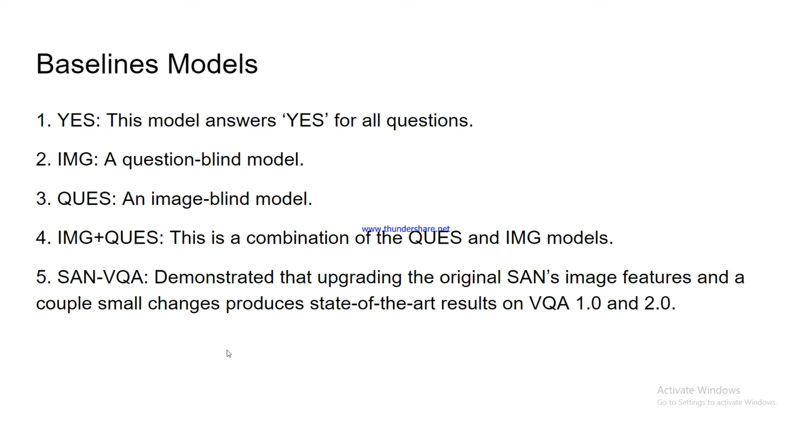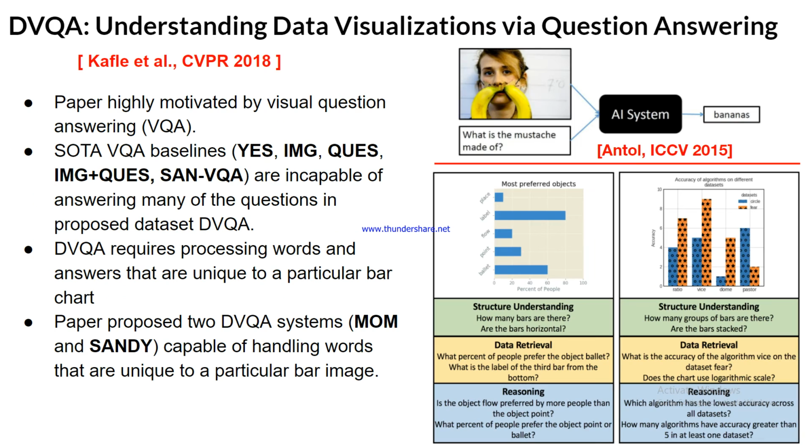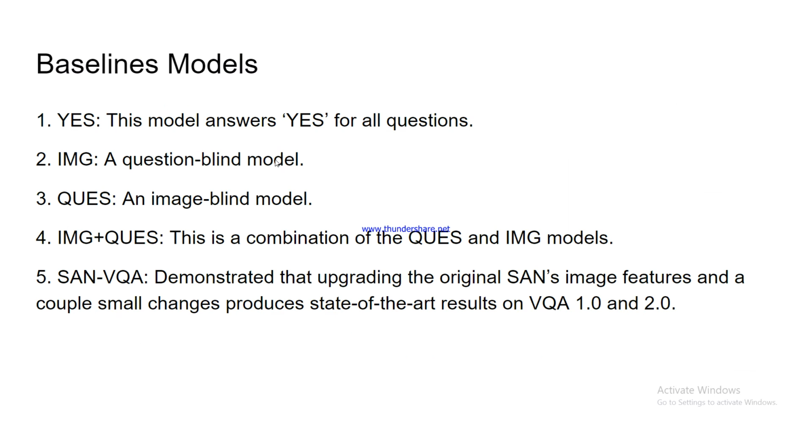So there are five baselines in VQA that are incapable of answering many of the questions. The first model is the YES model. This model answers yes for all questions, which is the most common answer in the DVQA by just a small margin over no. Then comes the IMG model.